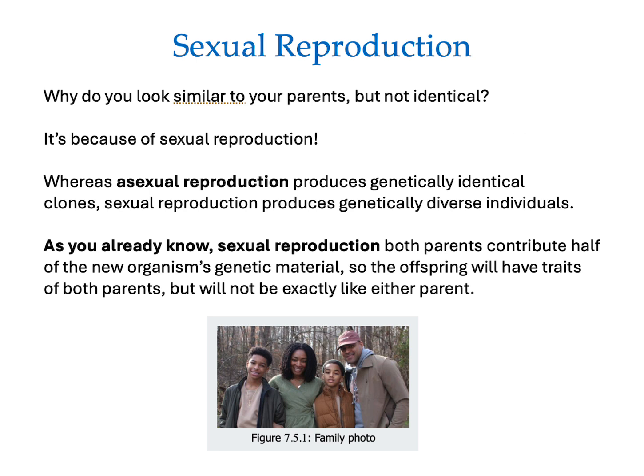Whereas asexual reproduction produces genetically identical clones, sexual reproduction produces genetically diverse individuals. As you already know, with sexual reproduction, both parents contribute half of the new organism's genetic material, so the offspring will have traits of both parents, but will not be exactly like either parent.